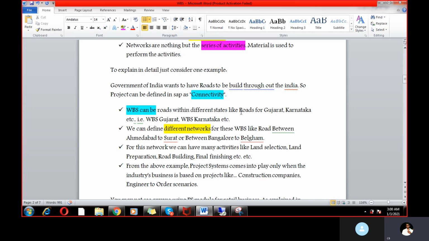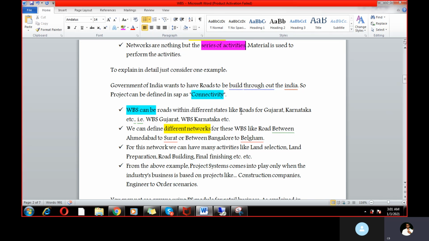So WBS can be roads within the different states, like roads for Gujarat and Karnataka, WBS Gujarat and WBS Karnataka. Here you can see the project name is connectivity. Under the connectivity, what activities will be there? We need to construct the roads. So the government of India wants to have roads throughout India. Then the project name we have given is connectivity. So roads is called a WBS. We need to create roads for Gujarat, roads for Karnataka, and so on. So here, WBS Gujarat and WBS Karnataka.